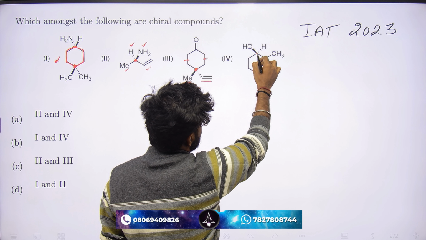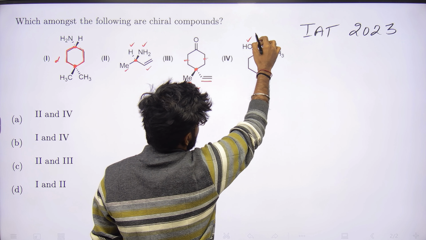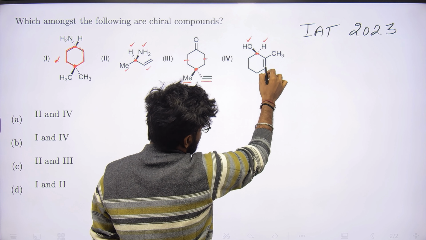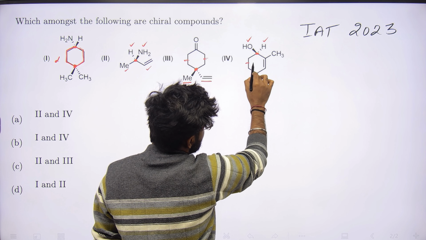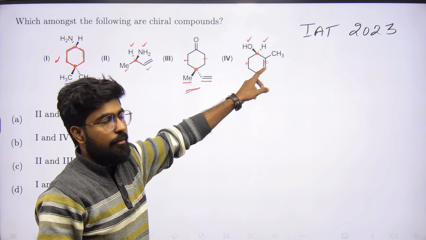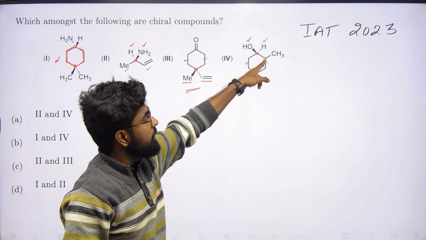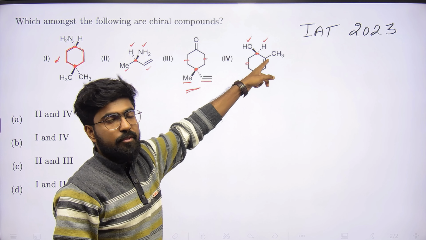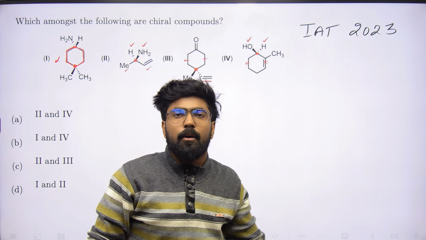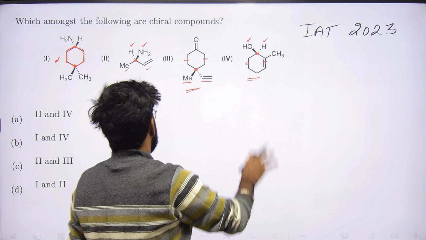And if we look at the last one, the fourth one, at this carbon we have a hydroxyl group, a hydrogen, and again this ring, but here the left and the right are completely differentiable. You can differentiate just by looking at it, because at the very first carbon you have two hydrogens, but here you have an additional methyl group which gives priority to this one. So you can differentiate this on the basis of the CIP rule. These are differentiable, so this is also chiral.